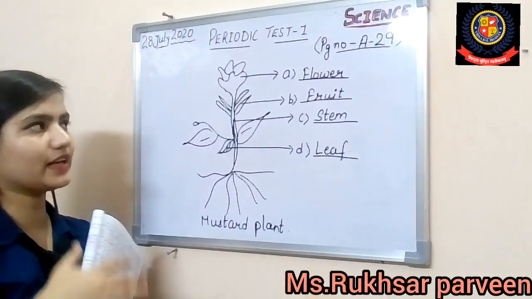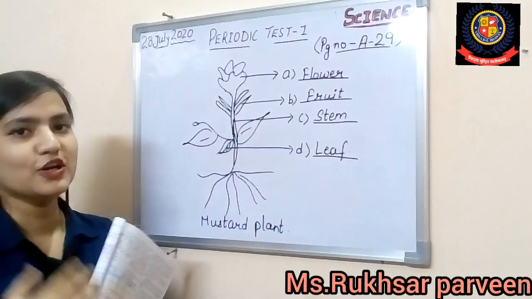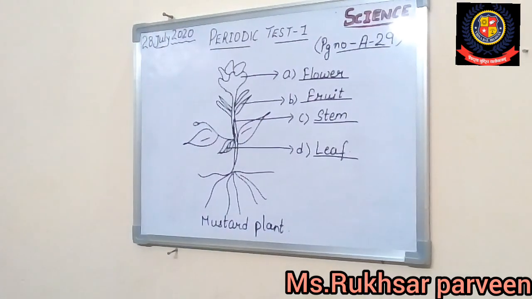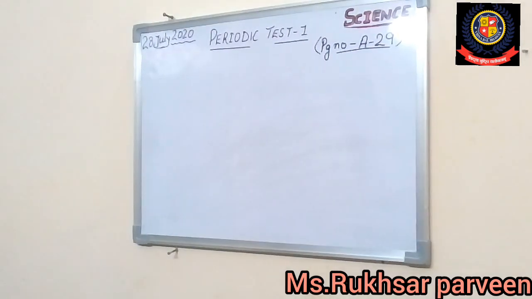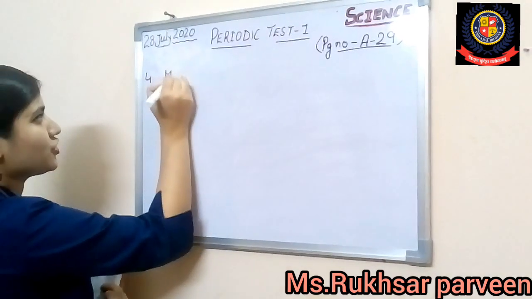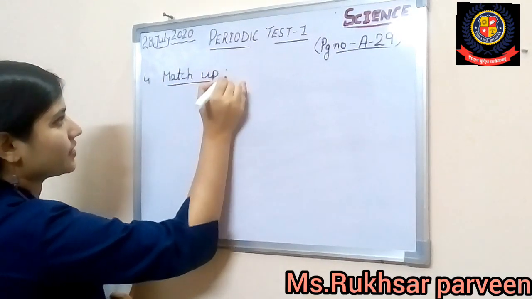You can do it directly. You have to do it in the book. These question answers you have to do in the book. So proceed to the next, that is match the following. Alright student. Now the question number 4 type is match ups. Alright. They are very simple and they are very interesting again.